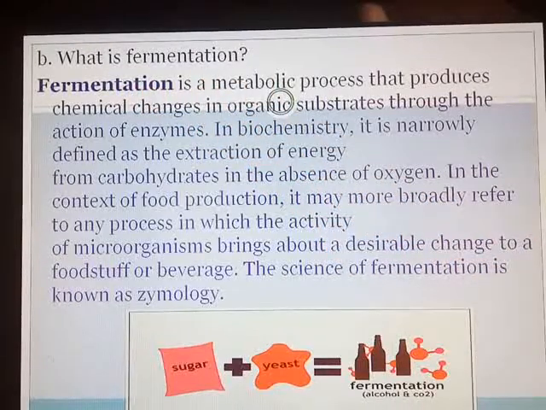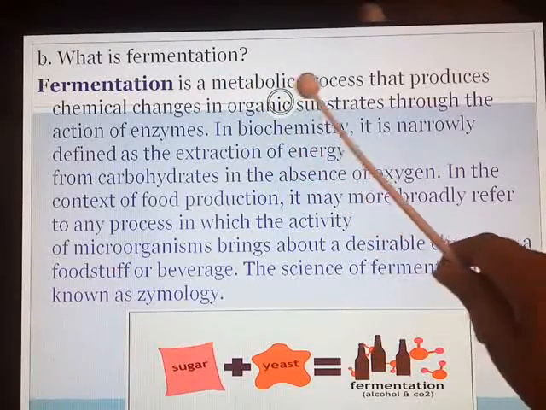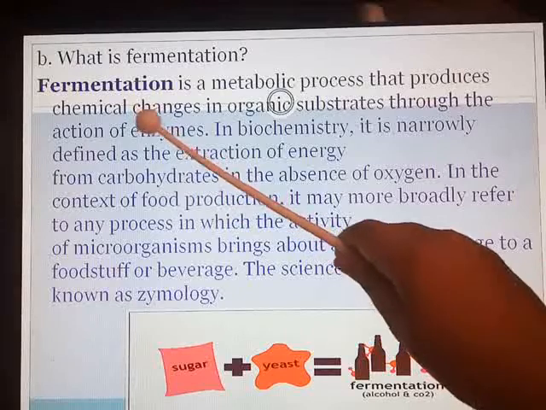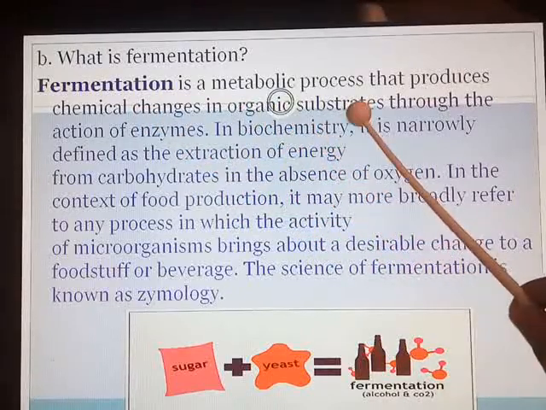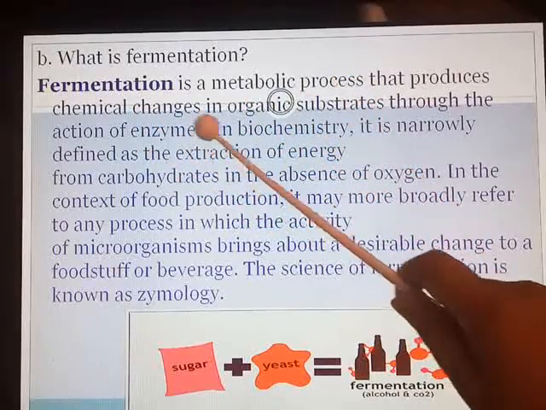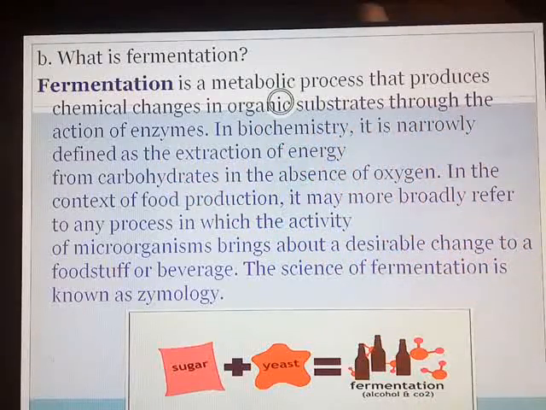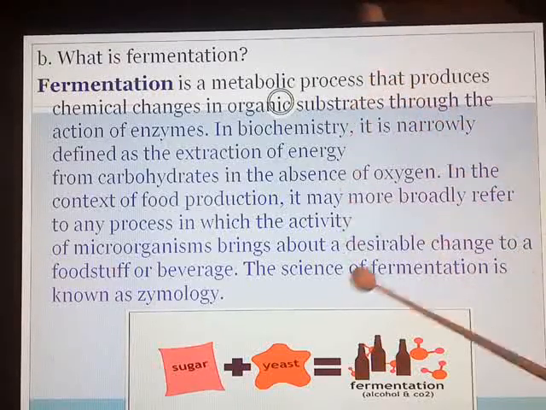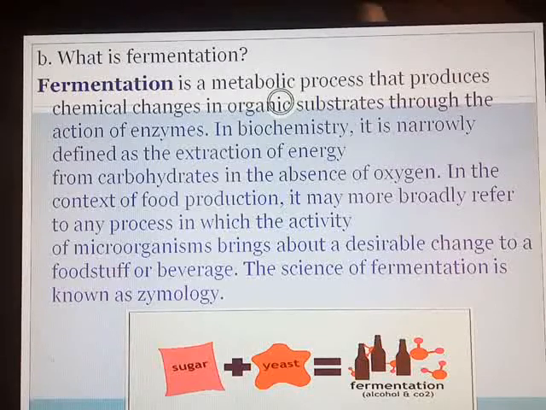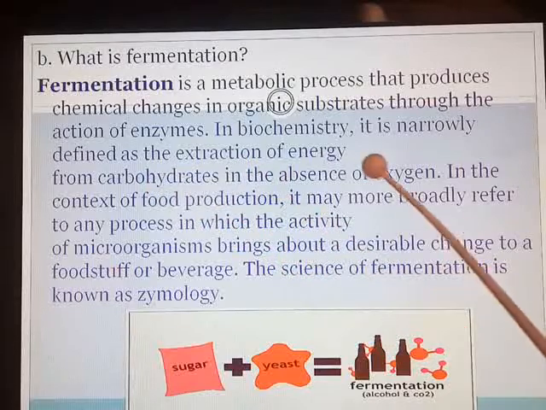Just now we have taken the example of batter which is fermented for preparing idli, dosa. So fermentation is a metabolic process that produces chemical changes in organic substrates through the action of enzymes. In biochemistry, it is narrowly defined as the extraction of energy from carbohydrates in the absence of oxygen. This from the Google Net you have to take the answer. For your reference, I have taken one answer from the net. Doesn't mean that you have to copy the same thing.